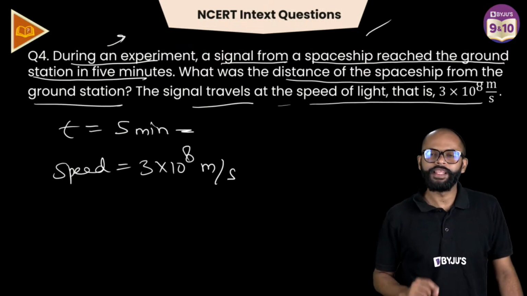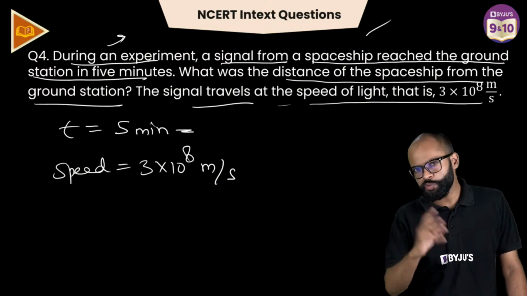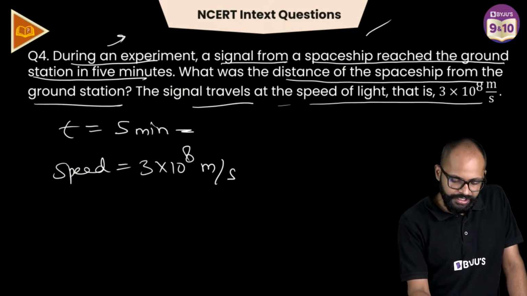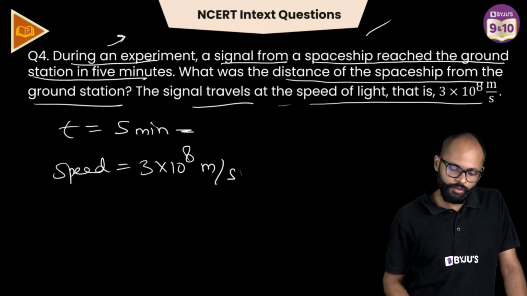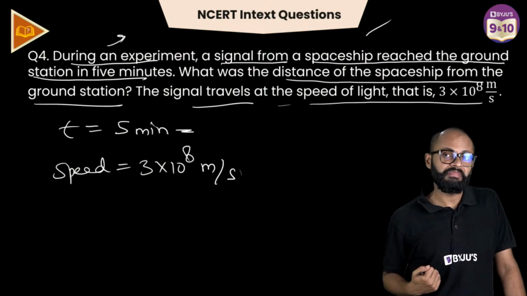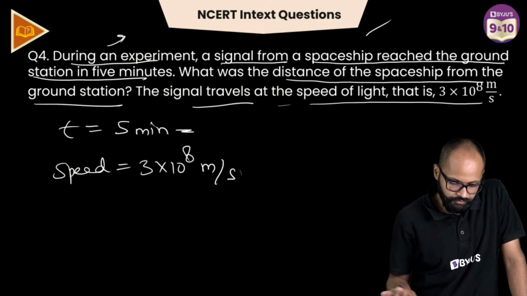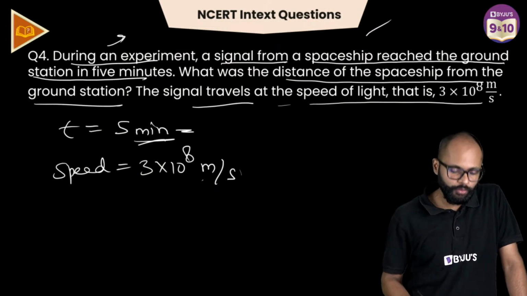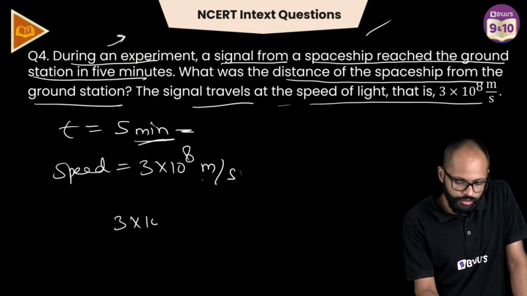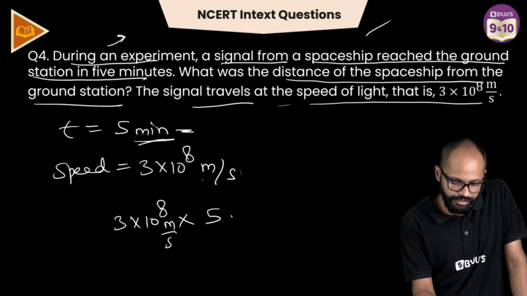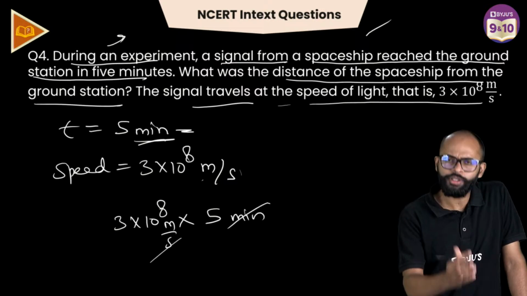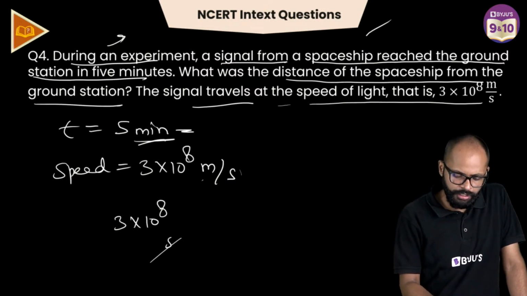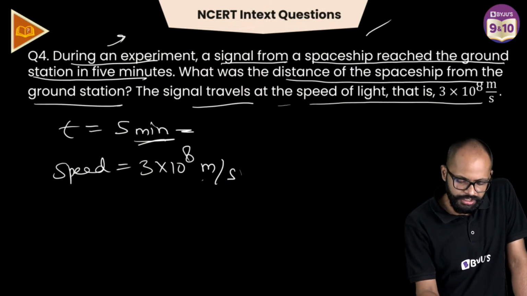Now, you tell me, what is the distance? Distance is speed into time. But speed is in meter per second and time is in minutes. Okay. Answer should be in meters. Because this is meter, right? Bhai minute hai, isko second mein karna padega na? Why? Because 3 into 10 to the power of 8 into 5, but this is meter per second, this is minutes. Second se minute thodi kaat doge, right? So it's not possible. So we have to convert minutes into seconds first.